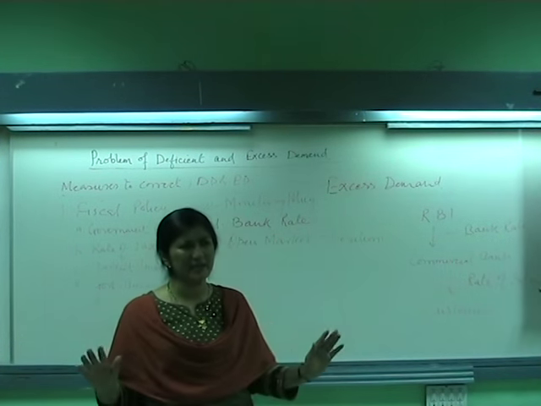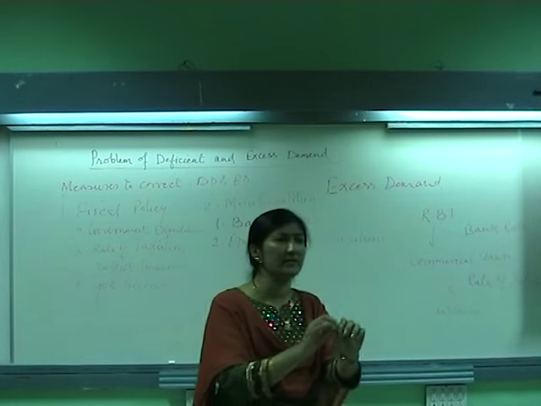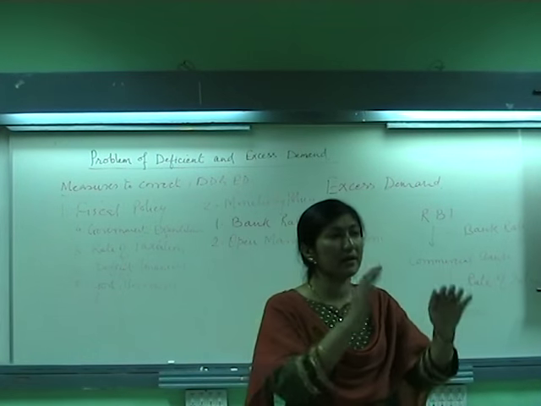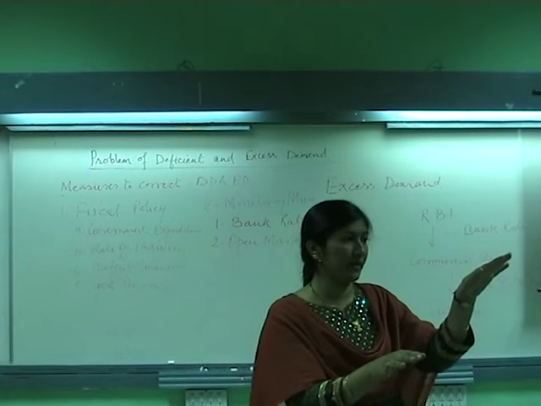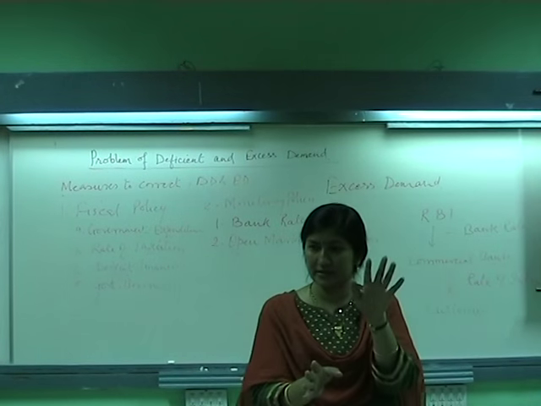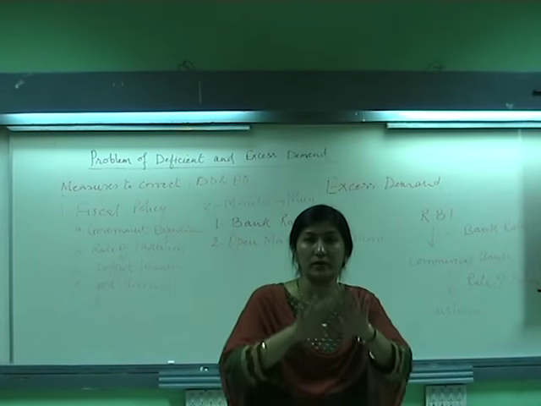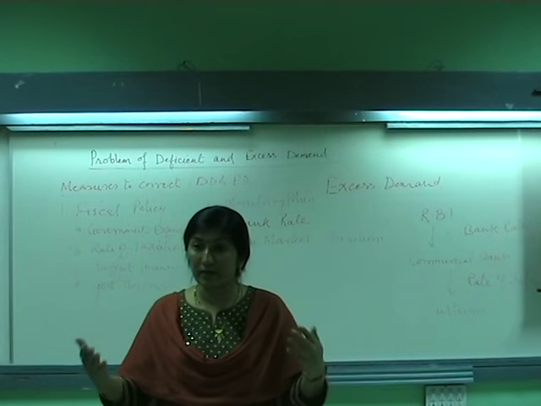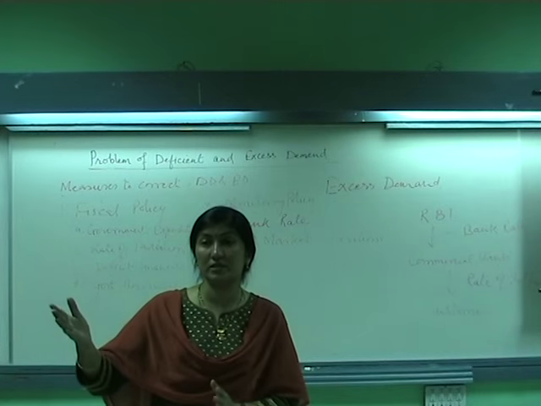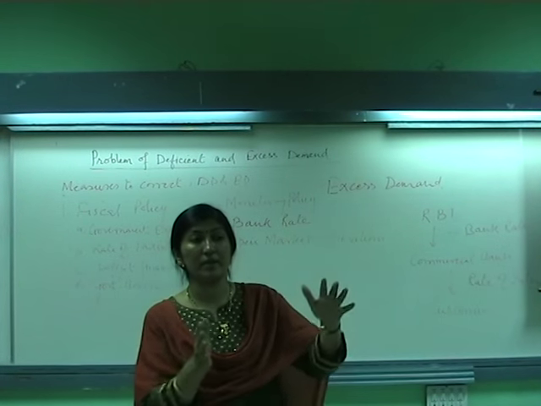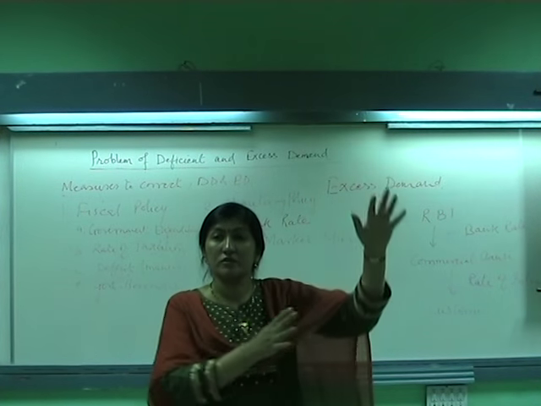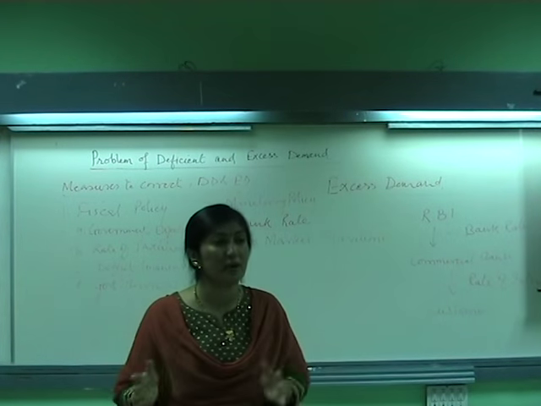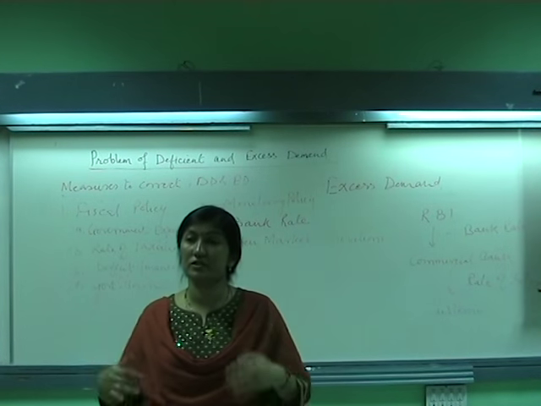Now all these are measures which are not directly linked with the common people. It is among the RBI and the commercial bank. उन दोनों के बीच में ये सारा ट्रांजैक्शन चल रहा है. And through these they are trying to control the credit in the whole economy. Because the situations have come like that. Sometimes economy sees the situation of excess demand. Sometimes economy sees the situation of deficit demand. So we have to keep on changing these policies and try to improve the situation of the economy.